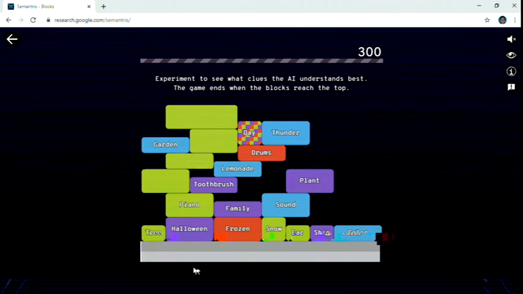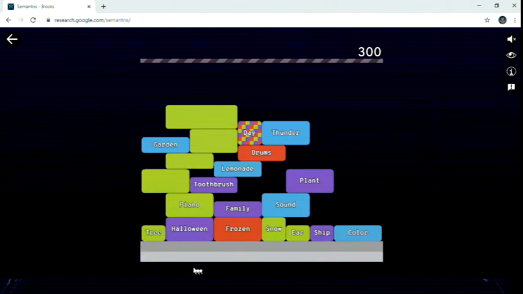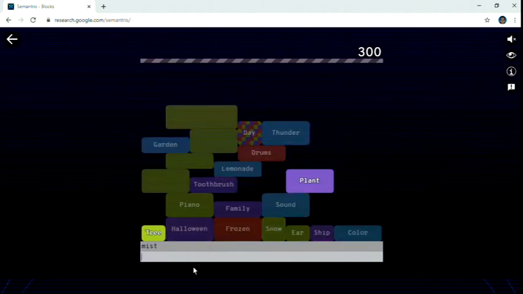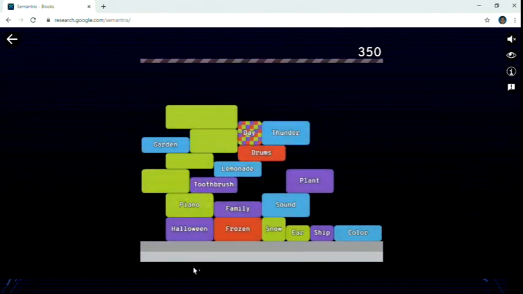Okay, next we have to remove snow. We write "mist", enter. But it guessed tree. It thinks that mist is most related to trees. This is the process of this game.